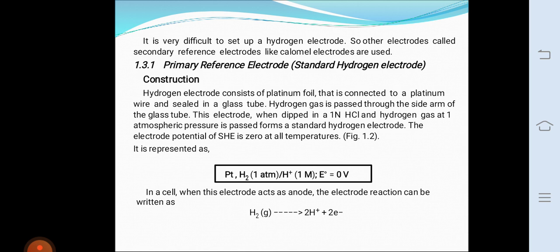And it requires a considerable volume of solution. And the solution may poison the surface of the platinum electrode. And the potential of the electrode is altered by changes in pressure. These are the limitations of the standard hydrogen electrode.